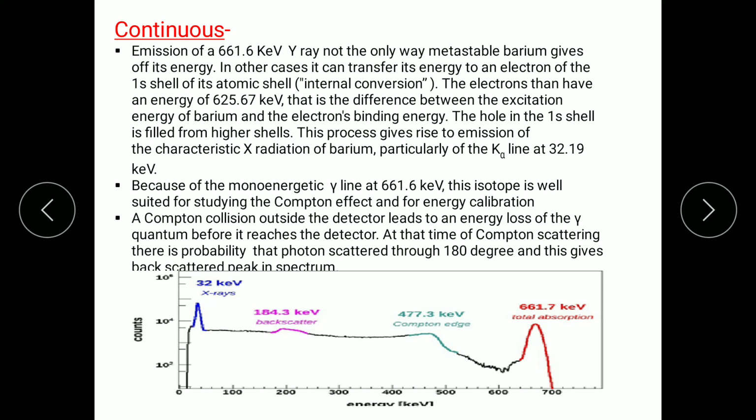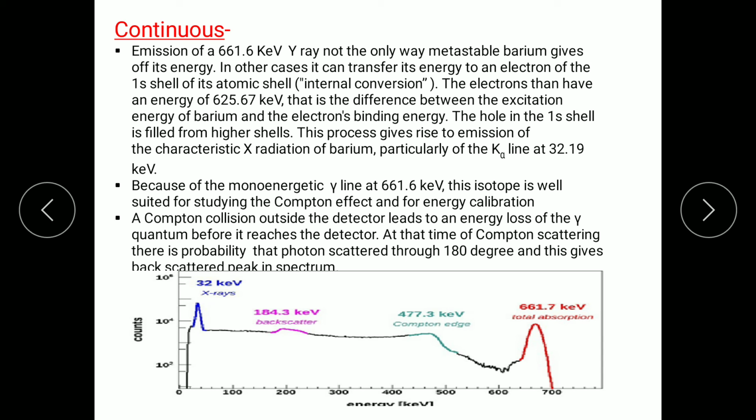That electron has an energy of 62.567 keV, which is the difference between the excitation energy of barium and the electron's binding energy. The hole created in the 1s shell is again filled by higher shells, and there is again emission of radiation, which we can study as characteristic X-ray radiation, particularly the K alpha line.